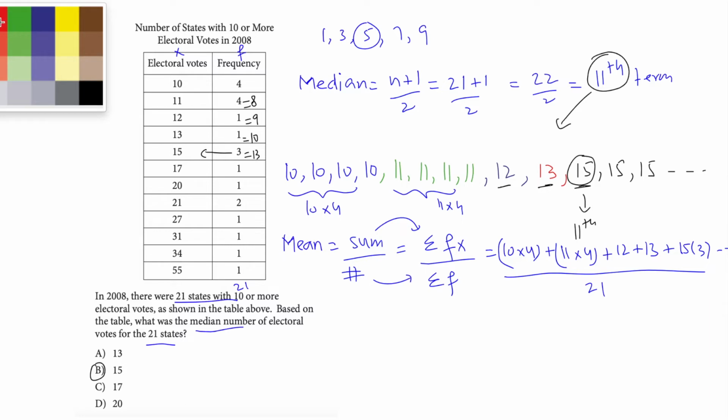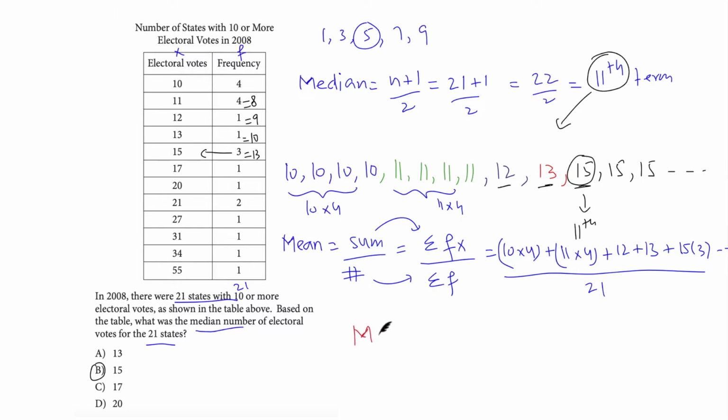Lastly, what's the mode here? The mode is basically the most frequently occurring number. Let's have a look at the frequencies. This is our highest frequency and we've got 2 numbers with these frequencies. So we have 2 modes here. The modes are 10 and 11. These are the things that you need to remember.